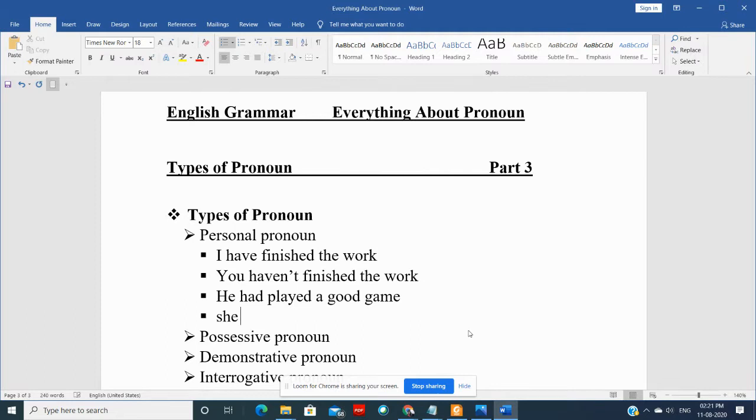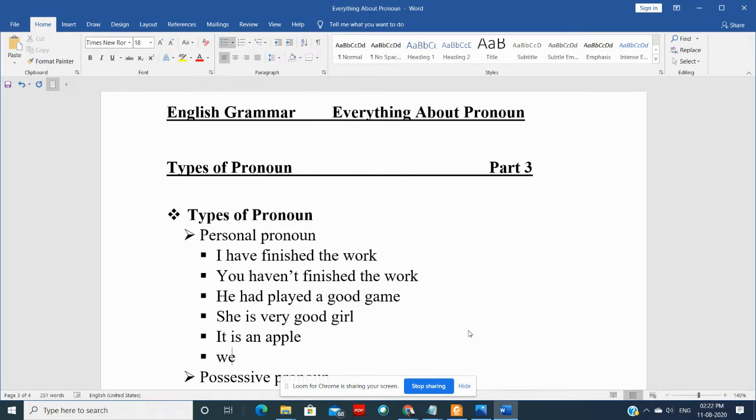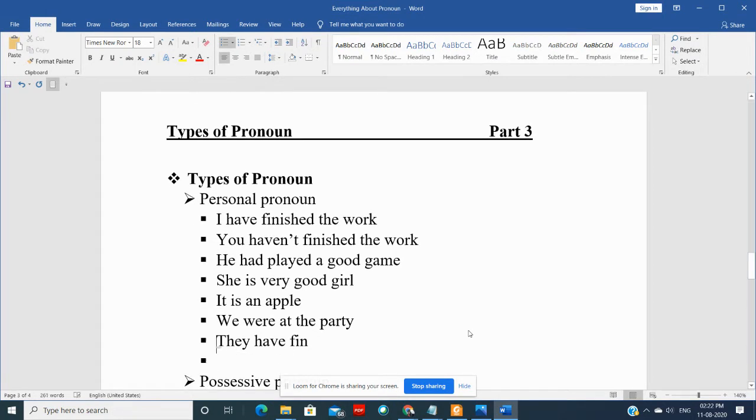Next is she is a very good girl. Next is it is an apple. Next, we were at the party and they have finished. They have finished the work.